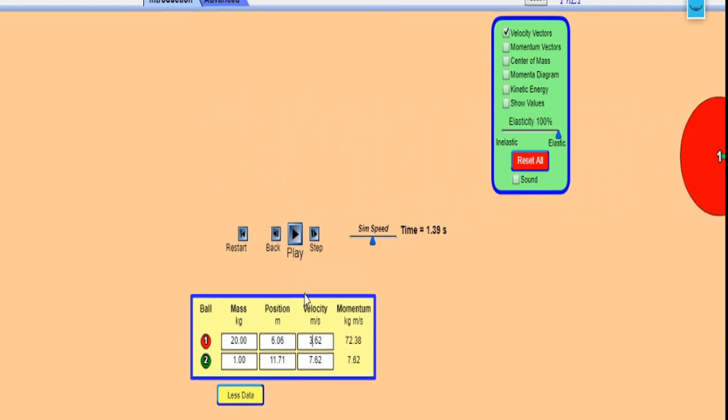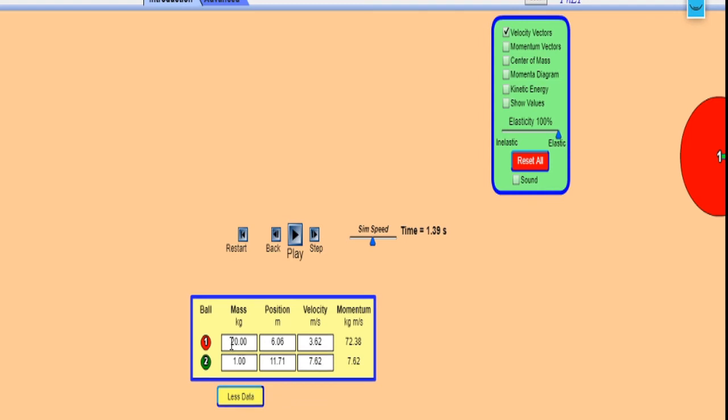So if you observe the velocities here, the first body was initially moving with 4 meters per second. Even after the collision it is almost moving with the same velocity, 3.6, nearly equal to 4. In case of the second body, which was initially at rest, it should move with twice the velocity of the first body. Twice the velocity of the first body, 4, means we should get 8 meters per second. If you observe here, we have got the velocity as 7.62, so it is nearing 8.